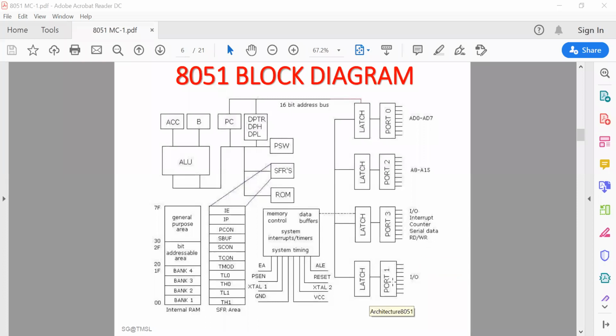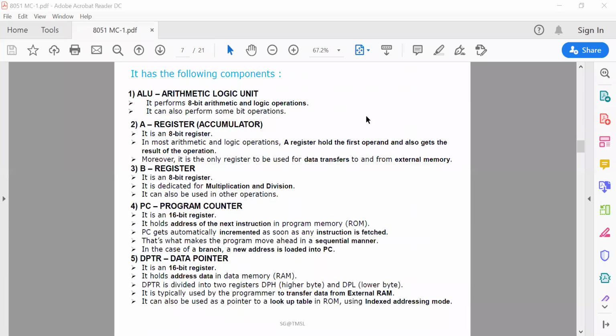And port 1 has no other function. It is only dedicated for input output configuration. Okay, so here the block diagram is given in this way. So every block should be discussed one by one.